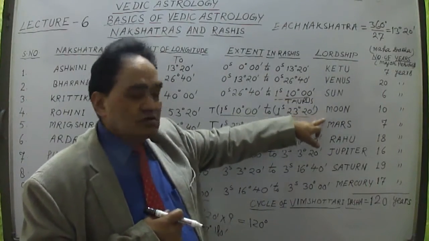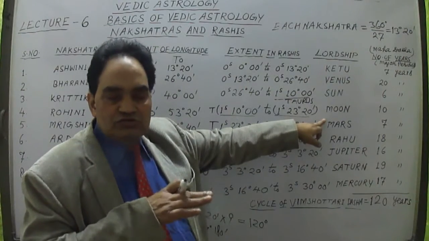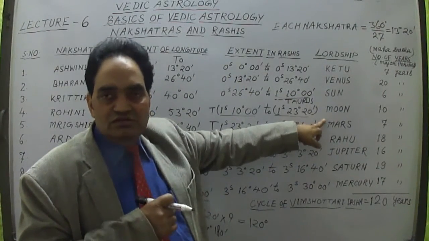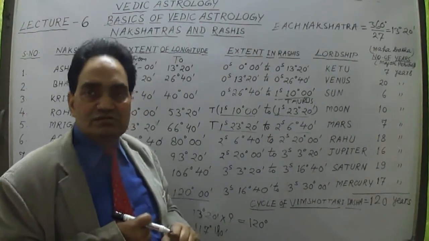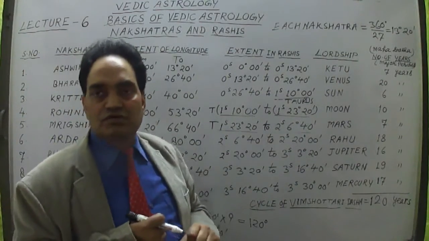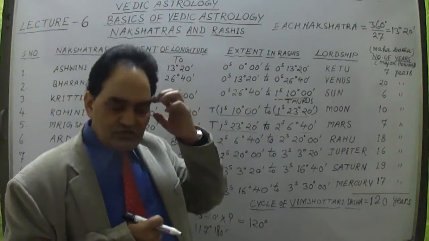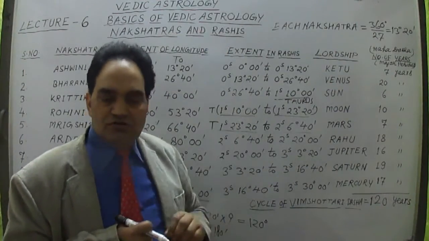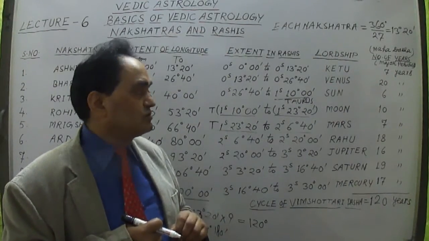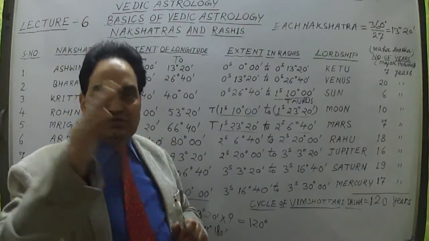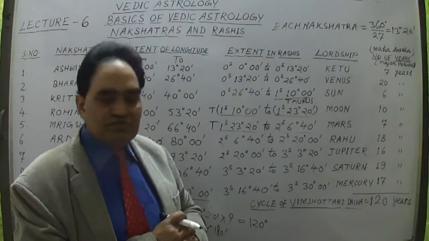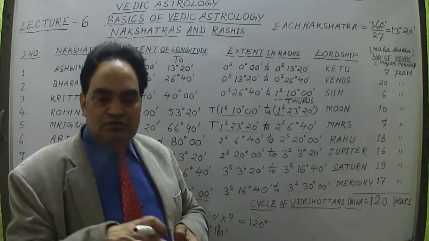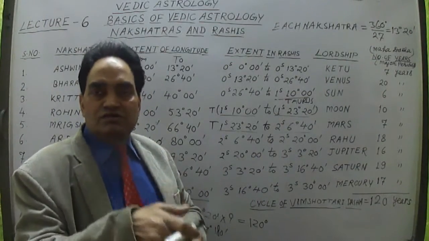Then the fourth one, Rohini. I have already talked about this very important Nakshatra, lorded by the Moon. If this is afflicted by Saturn, it is very dangerous. I talked about this in the case of the Mahabharata war, which started at Kurukshetra in Haryana, where the Mahabharata battle was fought.